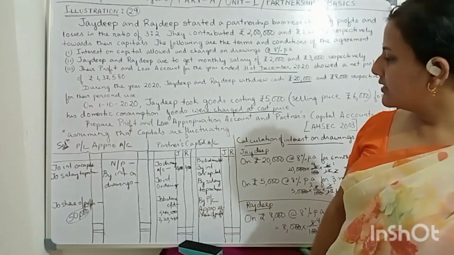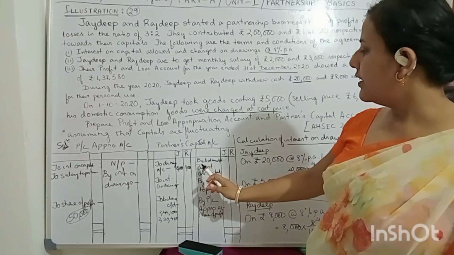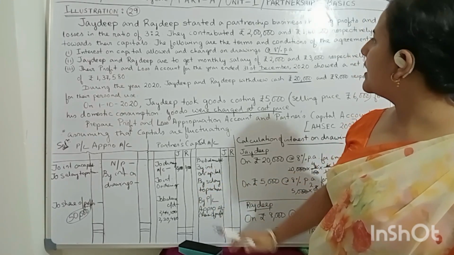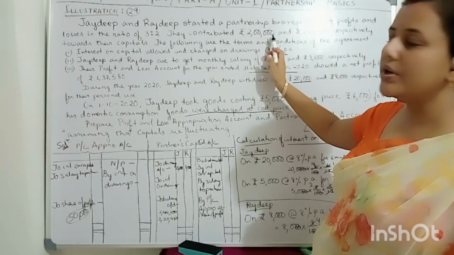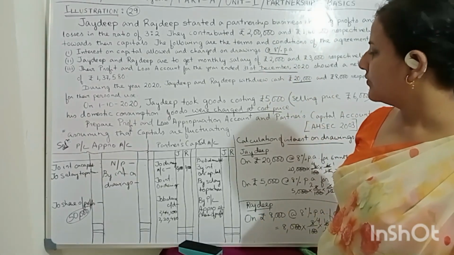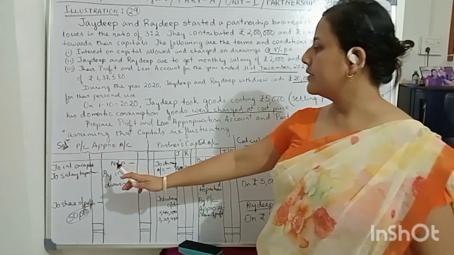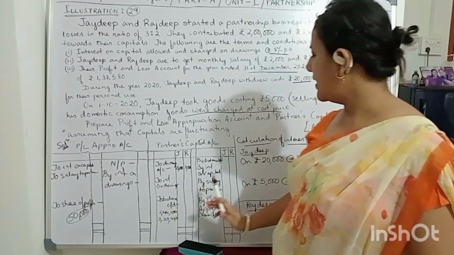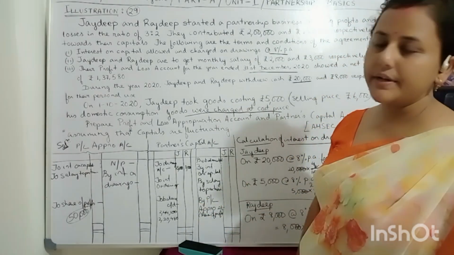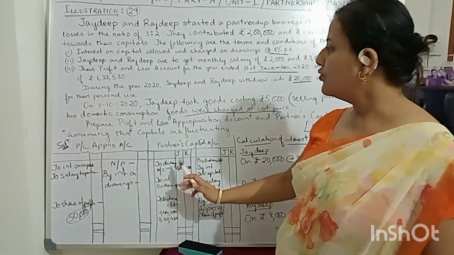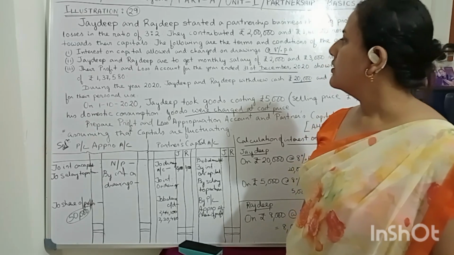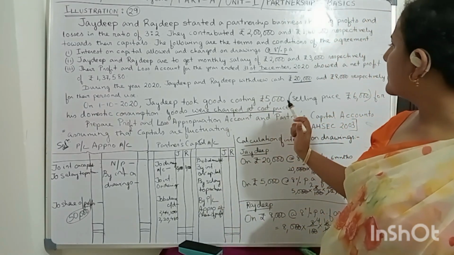Now come to the partners capital account. Here you are going to write down the opening balance. What is the opening balance? 2 lakh and 1,60,000. Then interest on capital for Jaideep and Rajdeep, you are going to write separately. Then to drawings account. What is the amount of drawings?